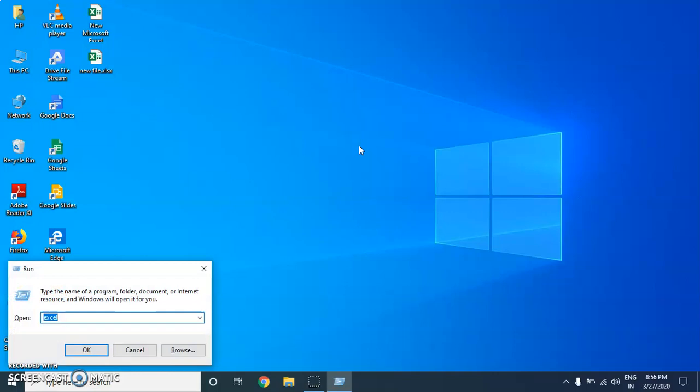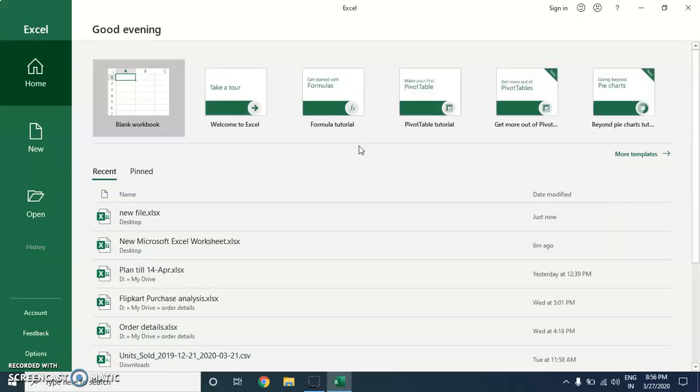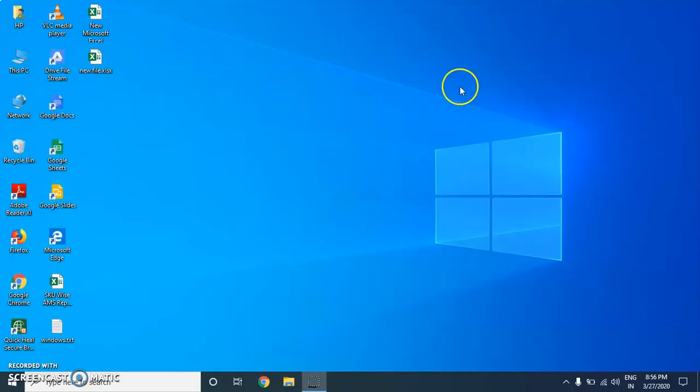Run command will open. Type here Excel and press enter, or you can click on OK button. And this is the third way to open Excel file. So these are 3 ways to open Excel. We'll learn about tabs and element of Excel in next video.